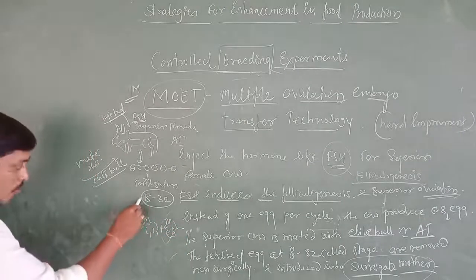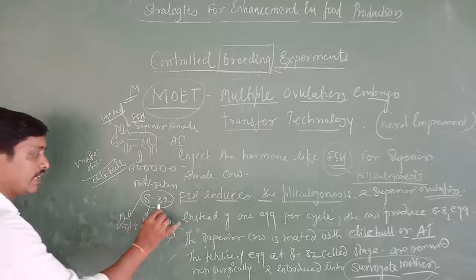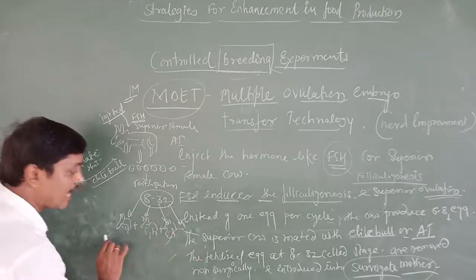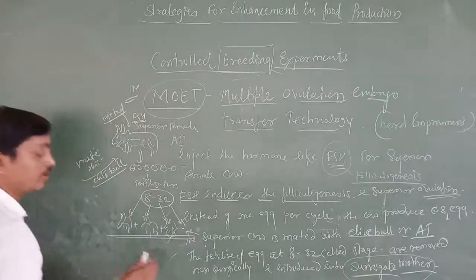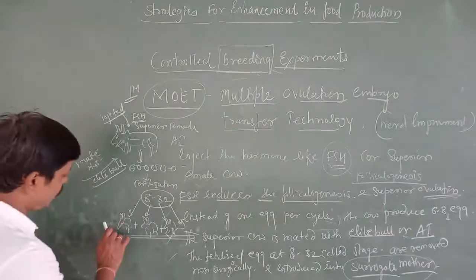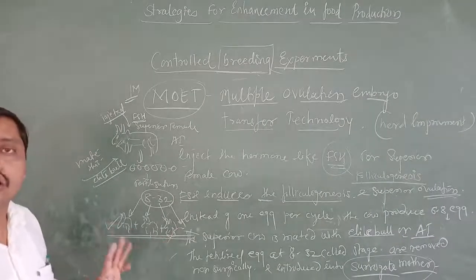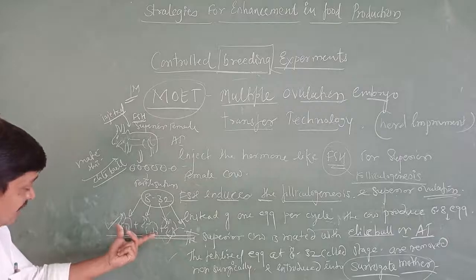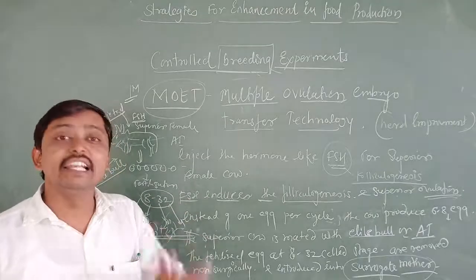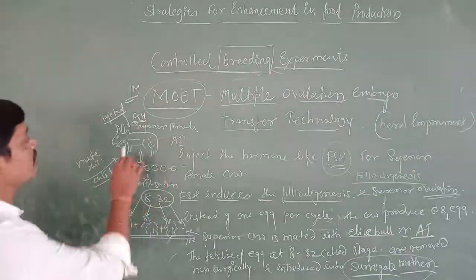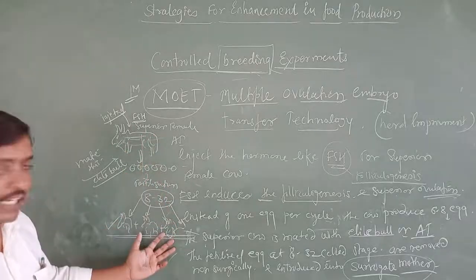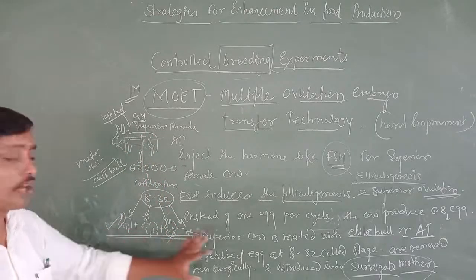In such a way that one egg goes to one surrogate mother, another egg to another surrogate mother, 32 cell, another one, another, like this. At a time we are going to get how many? 5 to 6 or 6 to 8 conceived cows, and these cows we call surrogate mothers. Here these cows are not genetically related to these eggs, because these eggs are taken from the superior female and placed in the surrogate mother.